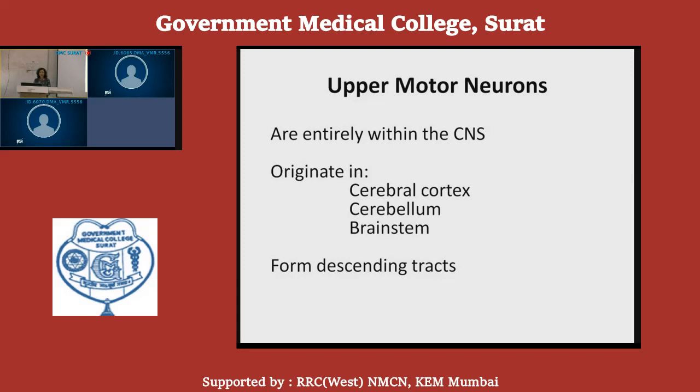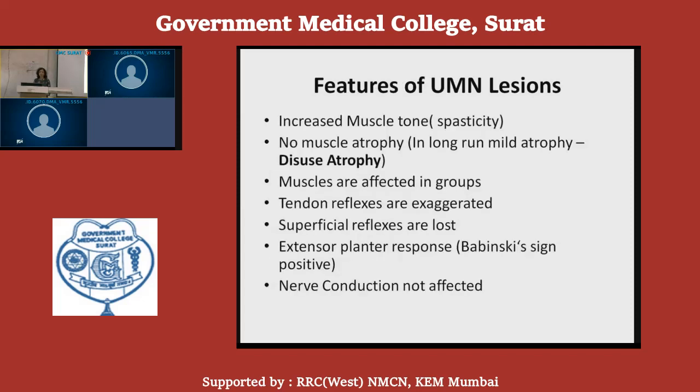Now, if there is a lesion of upper motor neuron, the lesion can be due to hemorrhage, or the most common cause of upper motor neuron lesion is stroke. The features of upper motor neuron lesion will be increased muscle tone, that is known as spasticity, and no muscle atrophy.